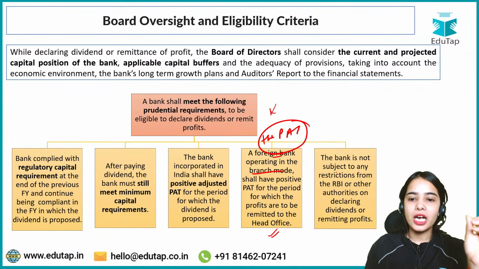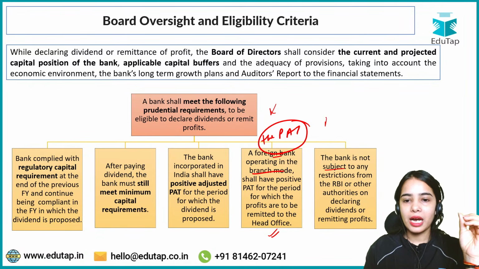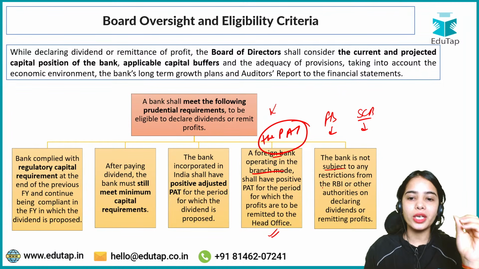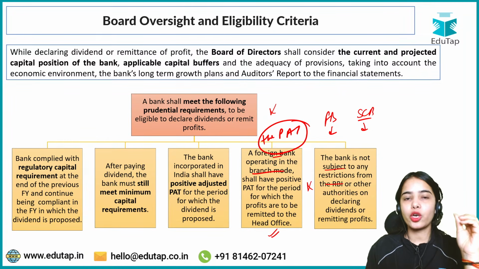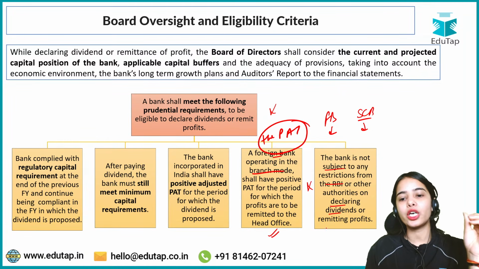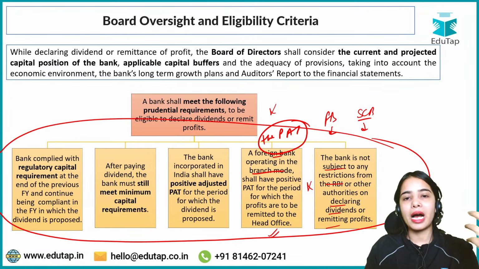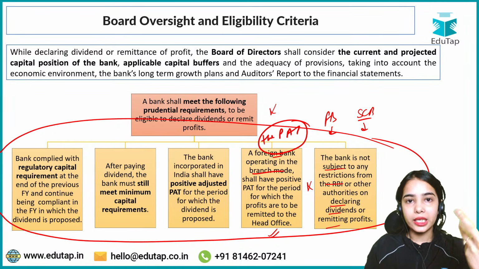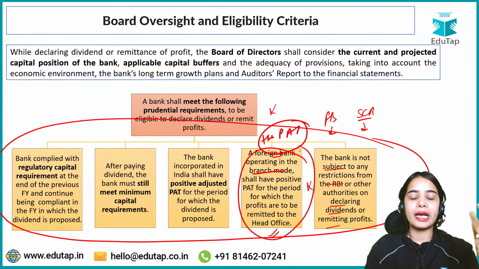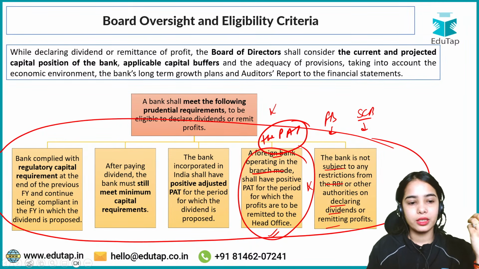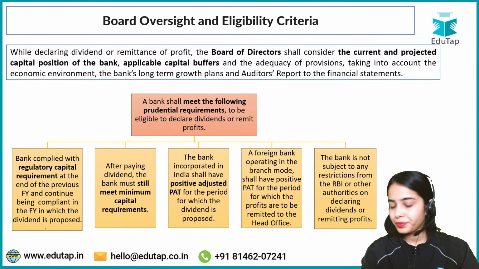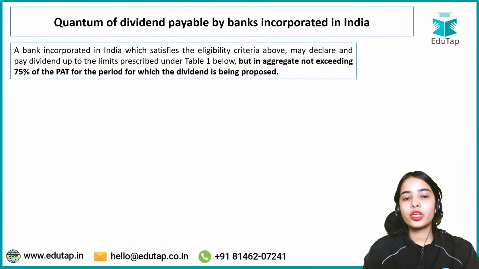Okay, the bank is not subject to any restriction. So the foreign bank having a branch in India or the Scheduled Commercial Bank of India should not have any restriction from RBI or other authorities on declaring dividend or remitting profit. So if the bank is following all these conditions, then the bank can declare the dividend or remit the profit. Okay, this is the idea. Any confusion?